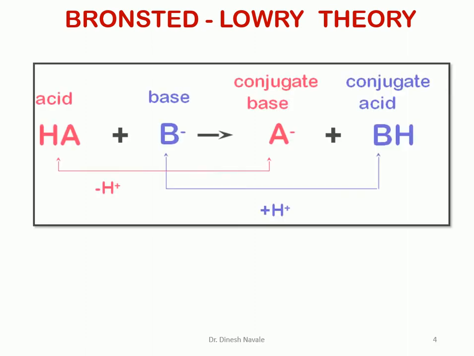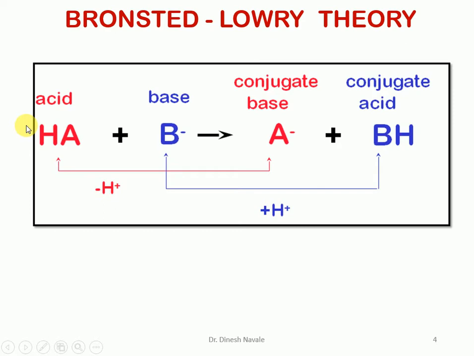Now the Bronsted and Lowry theory: as we have mentioned, an acid is anything which donates a proton. Here HA is the acid, and after its dissociation it gives the formation of A minus. That means it donates the proton to the base. That is why HA is going to be an acid.